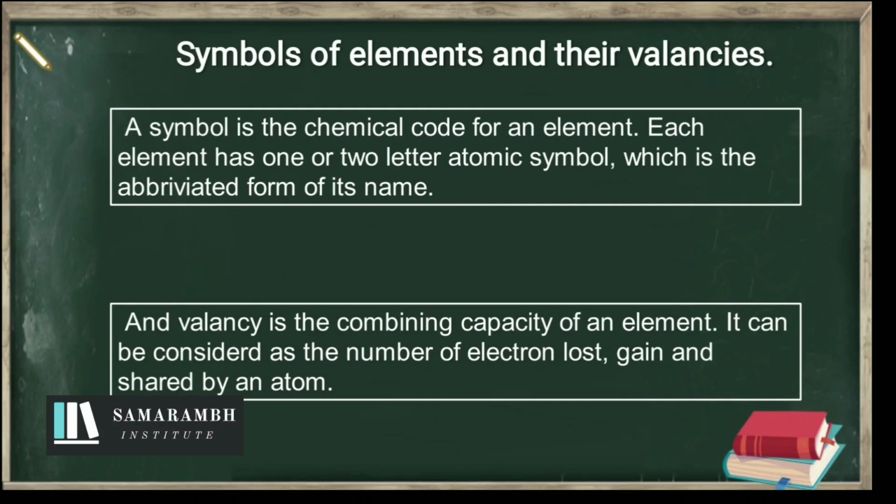Now, symbols of elements and their valences. A symbol is the chemical code for an element. Each element has a one or two letter atomic symbol, which is an abbreviation of its name. Valence is the combining capacity of the element. It can be considered as the number of electrons lost, gained or shared by the atom.